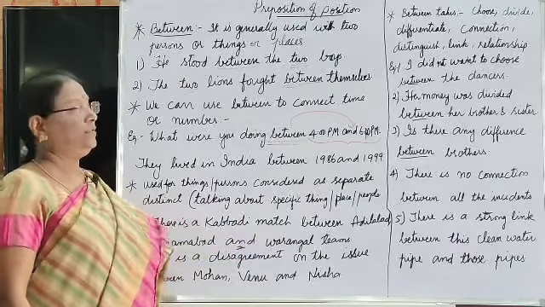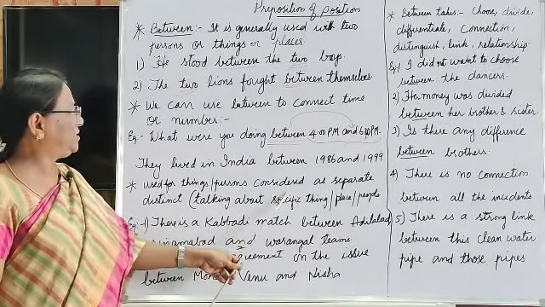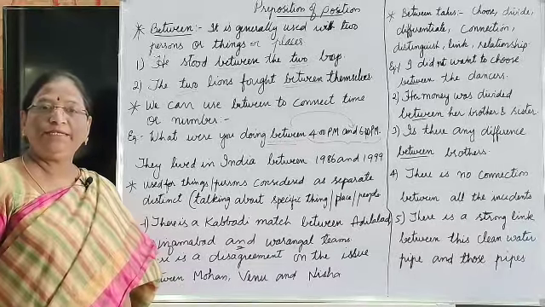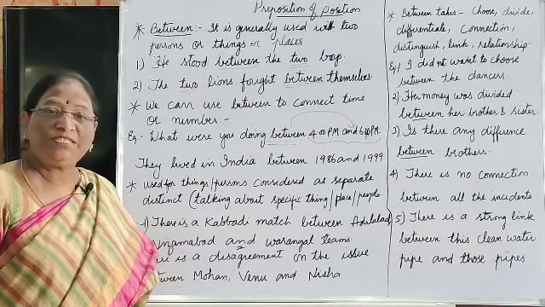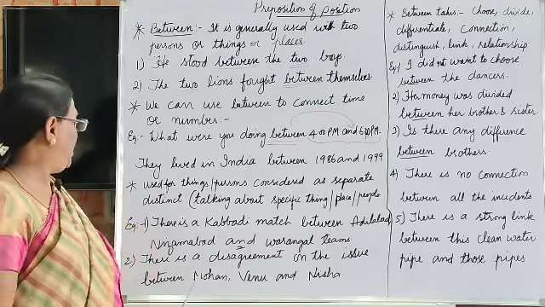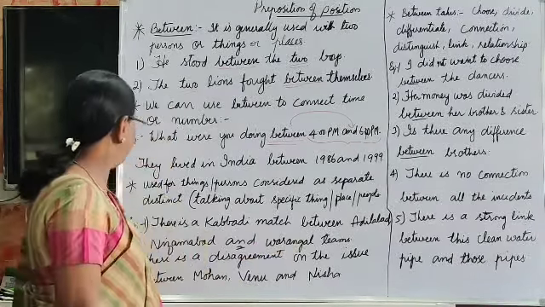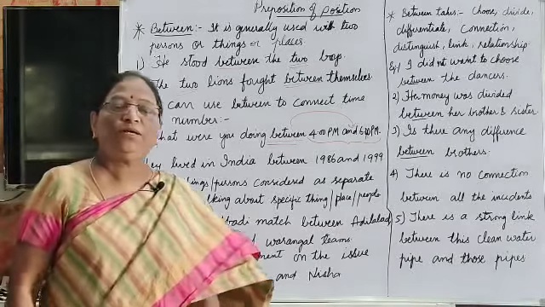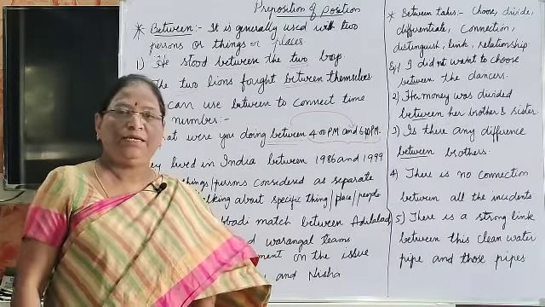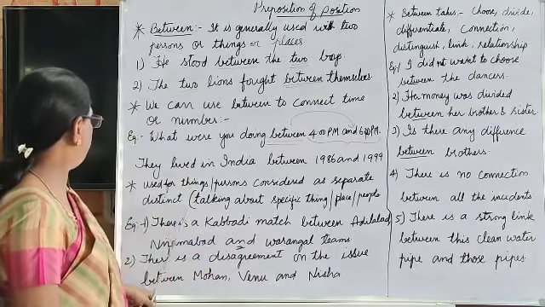The next is used for things and persons considered as separate, distinct. Separate, distinct means when we talk about a specific thing, place or people, that means individual, distinct. When we talk about the individual name of a person or place, we use between.